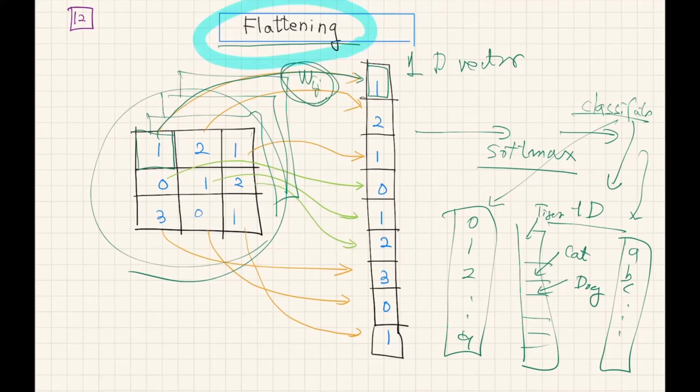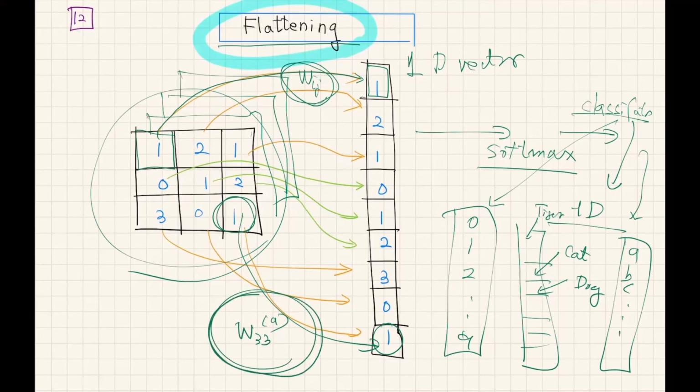That is the linear multiplication. During backpropagation, we also have to update this to find the optimal point. For example, this one is the W 3 by 3. This element 3 by 3 will be connected to the 9th element. So we also have to update this W matrix during backpropagation. This process is called the flattening process.